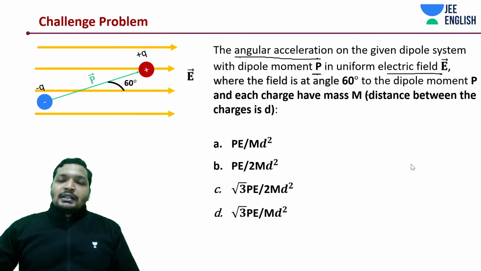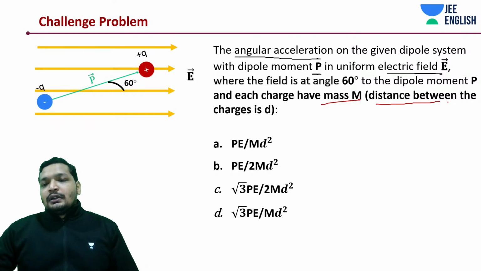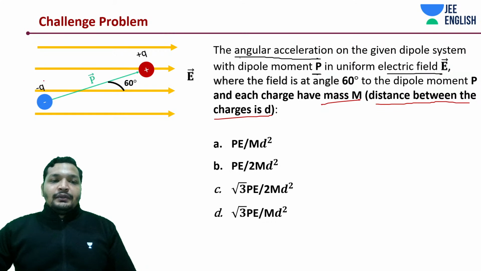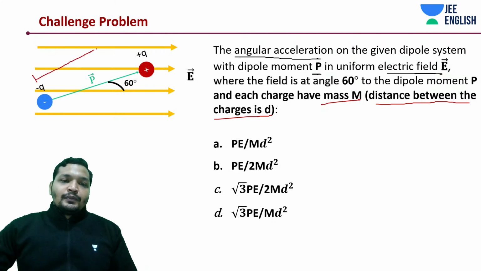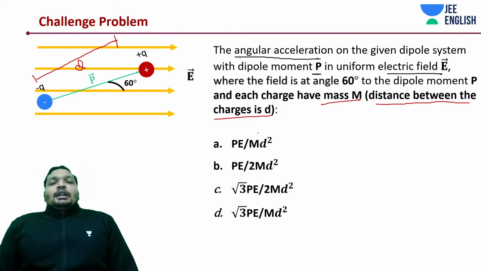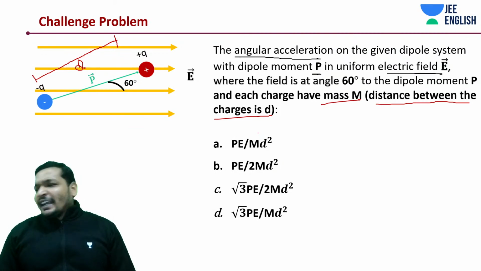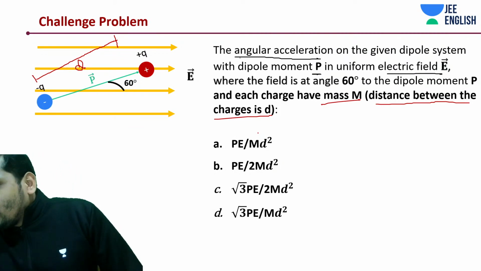Charges do have masses. It's not that charges don't have masses; they definitely do. The distance between the charges is d. How do we calculate this angular acceleration? Try it out.